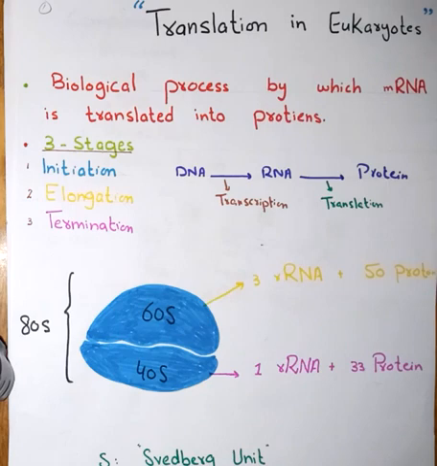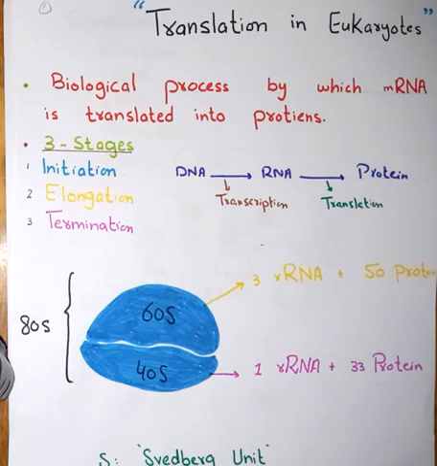Ribosomes play a very important role in the process of translation. The eukaryotic ribosome is made up of two subunits, 60S and 40S. Ribosome is not a cell organelle, it's a particle that is made up of ribosomal RNA and proteins. The 60S ribosome is made up of 3 ribosomal RNAs and 50 proteins, while the 40S ribosome is made up of 1 ribosomal RNA and 33 proteins.